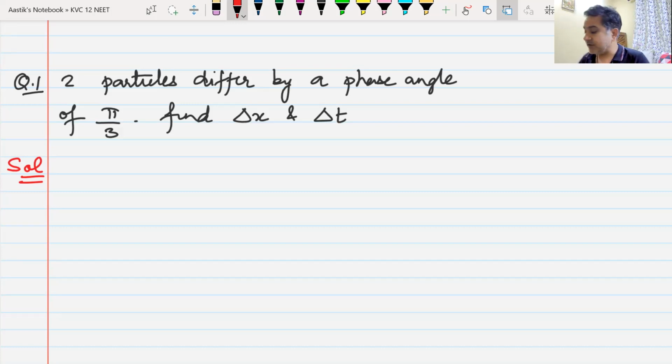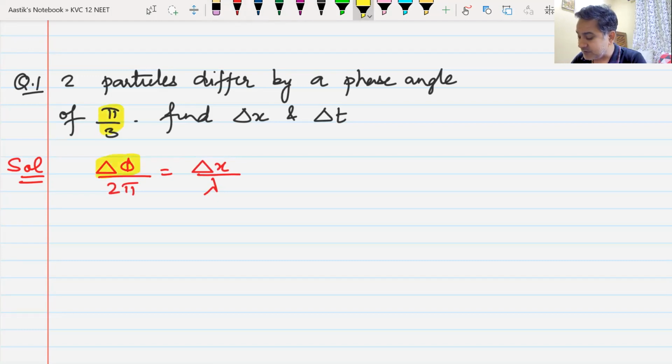Okay, so I'll just put it in the formula that I have created. Delta phi divided by 2 pi is equal to delta x divided by lambda. Now this phase difference delta phi is given as pi by 3, and I have to find out delta x from here.